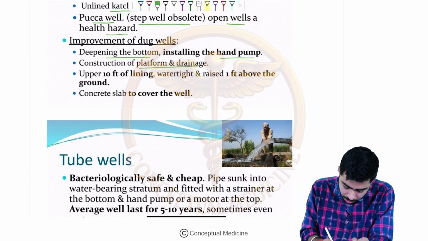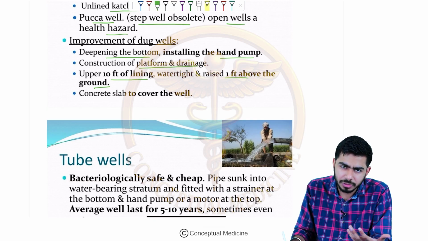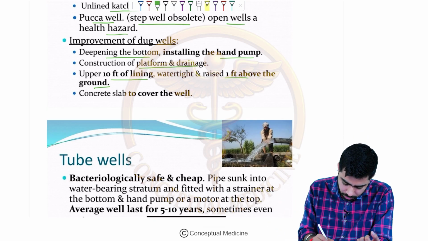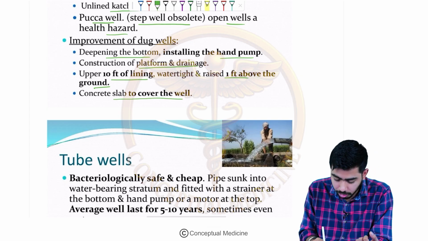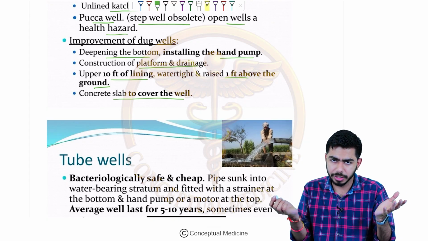That should be there. Upper 10 feet of the lining watertight and raised 1 foot above the ground, right? These are for the hygiene purpose. They will serve the purpose of hygiene as far as these wells are concerned. There should be a concrete slab to cover the well also, because a lot of impurities might enter the well if it remains open.